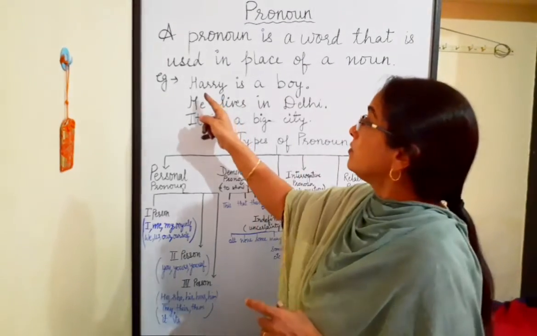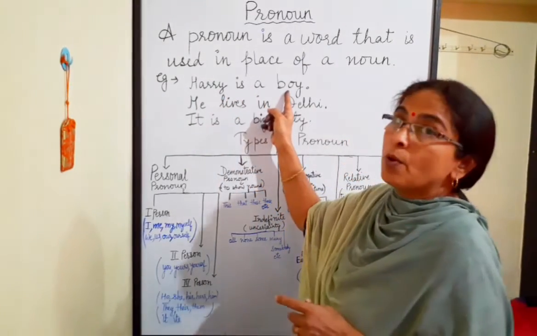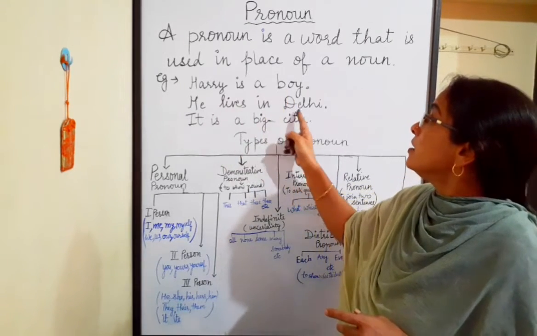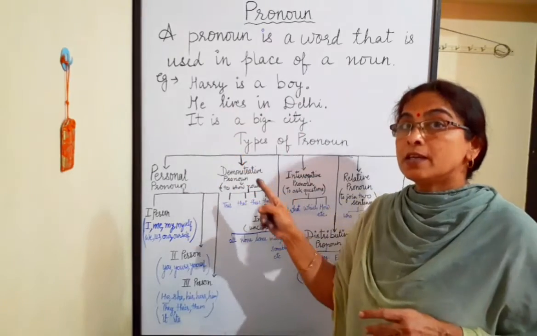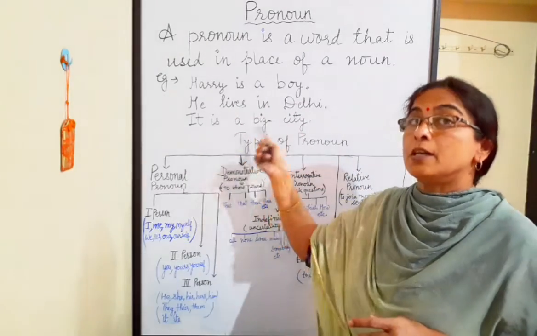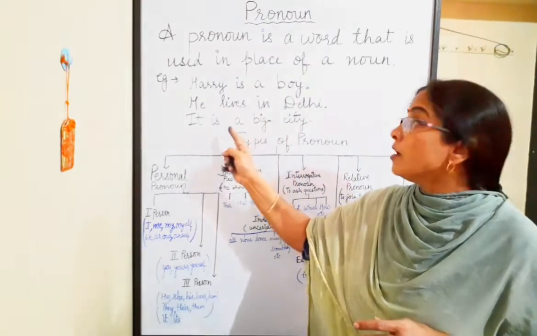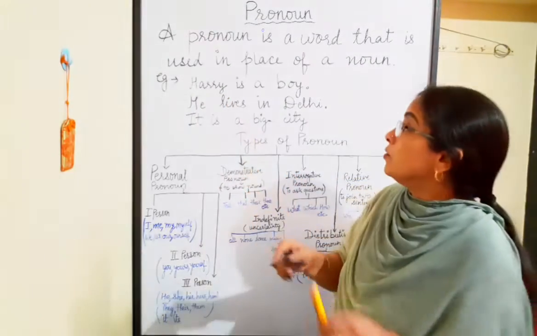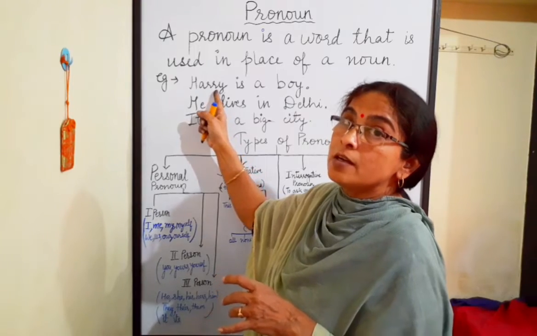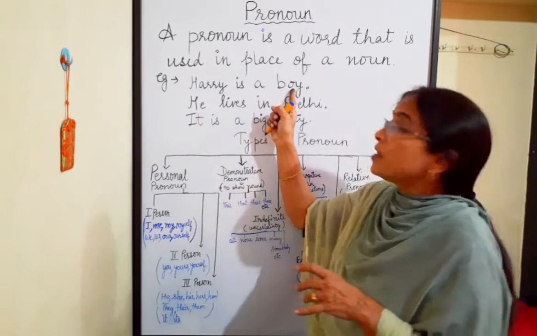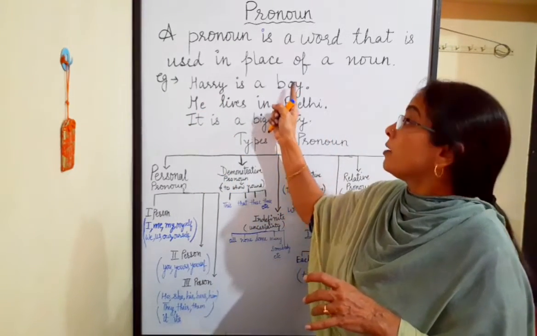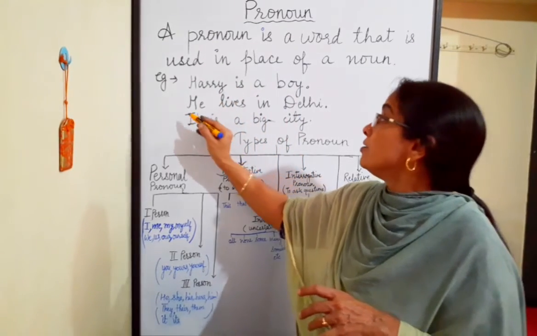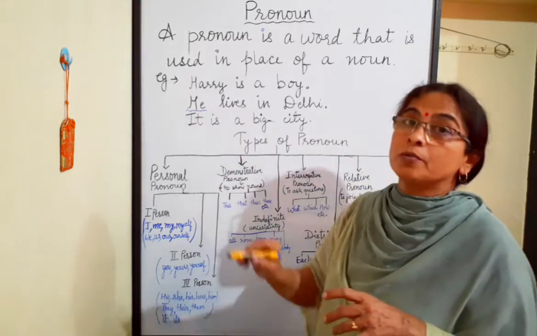For example, Harry is a boy. He lives in Delhi. Who lives in Delhi? Harry. But in place of Harry, we are using he. Harry is a noun here. Boy is also noun. But in place of Harry, we are using he. So he is pronoun.